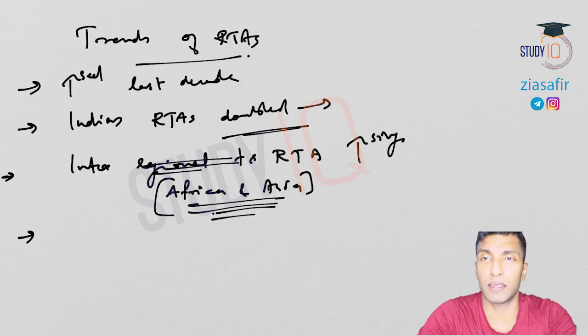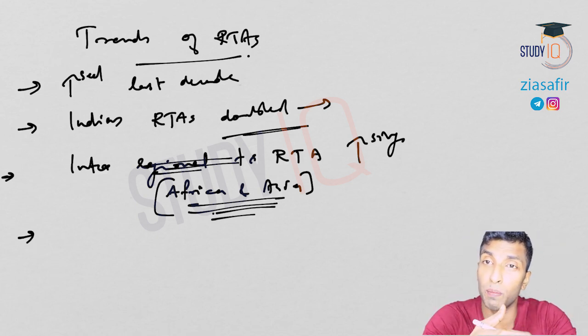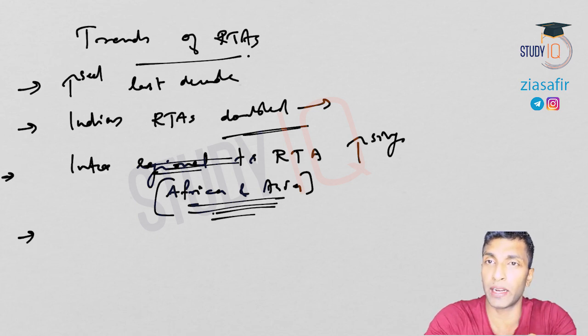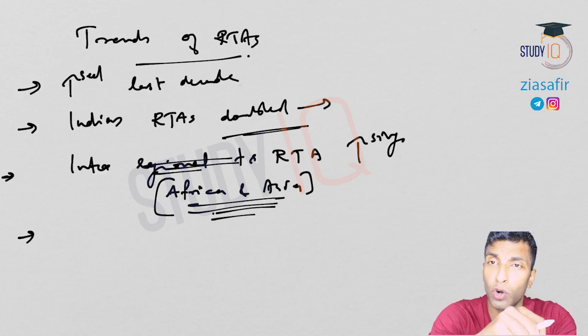Then, if you remember when we discussed the WTO, I told you the scope of the WTO has increased over a period of time. Not only trade, but intellectual property rights, investment issues, trade in services, non-agricultural market access, competition policy, investment policy, and government procurement are all incorporated in the WTO. Similarly, the scope of RTAs is also increasing.